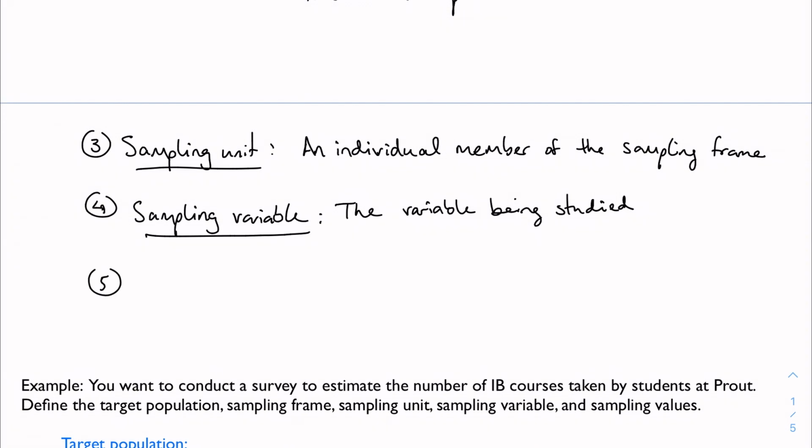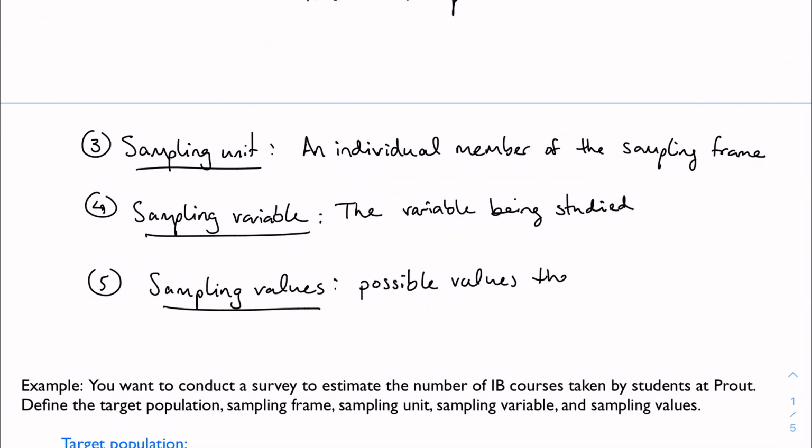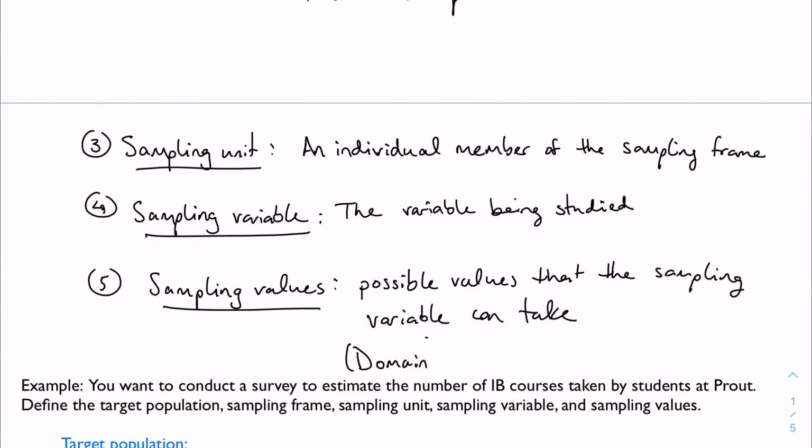And then the sampling values we can think about as the domain of the sampling variable. So this is just the set of the possible values that the sampling variable can take. In a lot of ways, as I said, this almost looks and works like a domain.